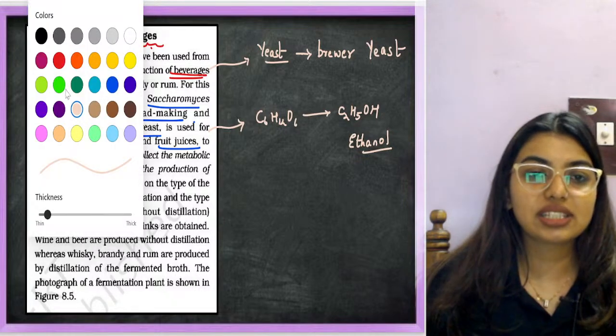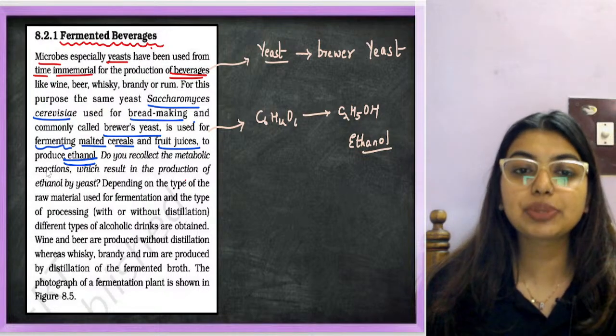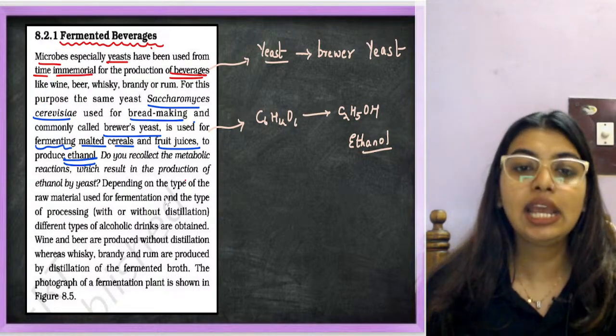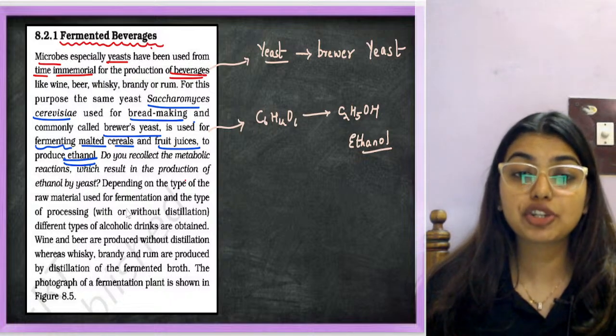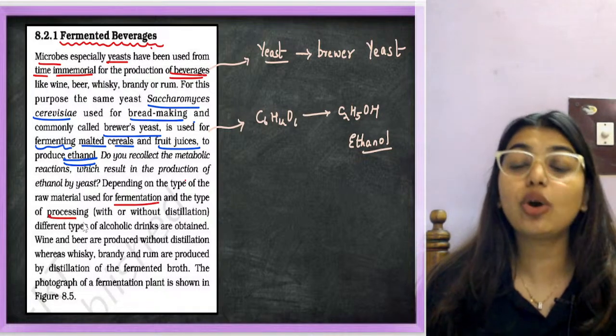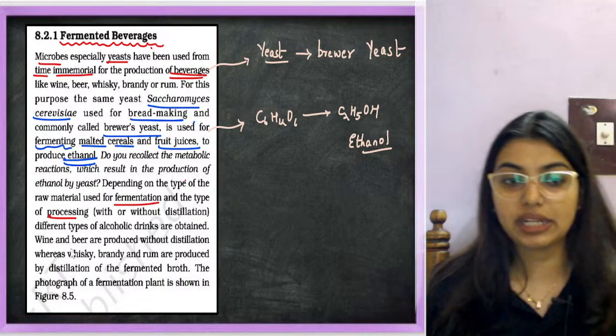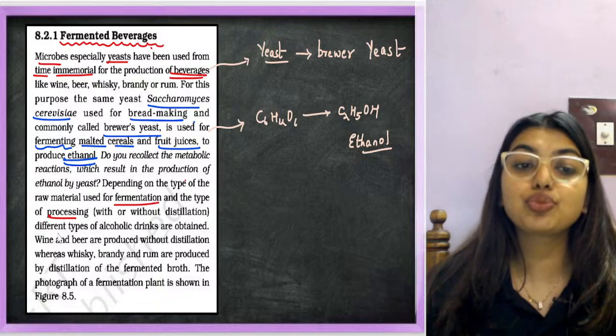Okay, so look here. What is going to happen, students? Do you recollect the metabolic reactions which result in the production of ethanol by yeast? Depending on the type of raw materials used for fermentation and the type of processing, with or without distillation, different types of alcoholic drinks are obtained. Wine and beer are produced without distillation.